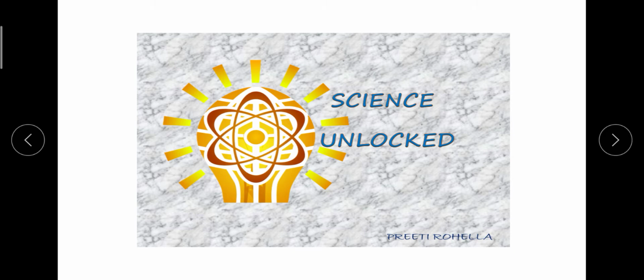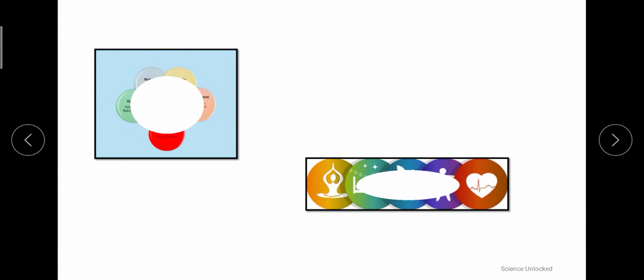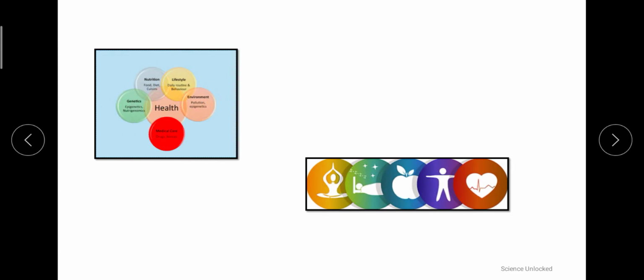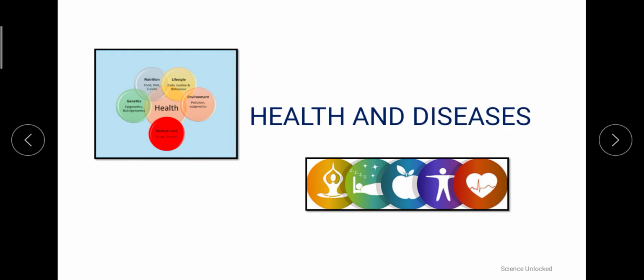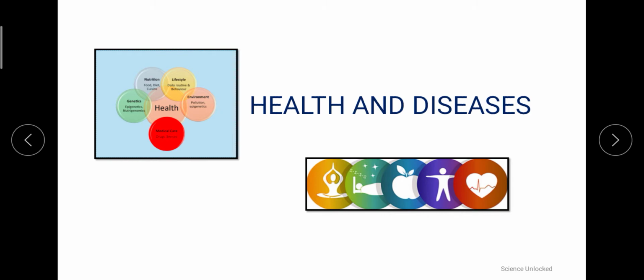Today we are going to start a new chapter, but this chapter is going to have a relation with the previous chapter we have done and some other chapters as well. They are interrelated in different manners. So let's get started. First of all, the chapter is all about the health of an individual. So now you can relate why I said in the starting of the video that it is going to be related with the previous chapters that we have done. Now, the name of the chapter is Health and Diseases. So let's get into it.